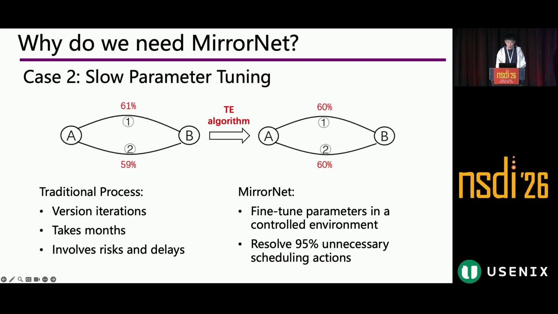And subsequent variations will undergo similar cycles, which takes months to reach the final version. So with MirrorNet, we have the capability to fine-tune parameters in a more controlled emulation environment, ensuring they are optimized before deployment. This enables us to more efficiently resolve most of these issues.